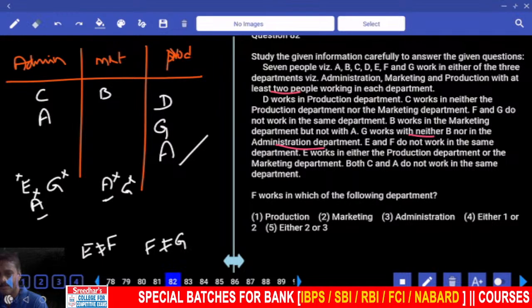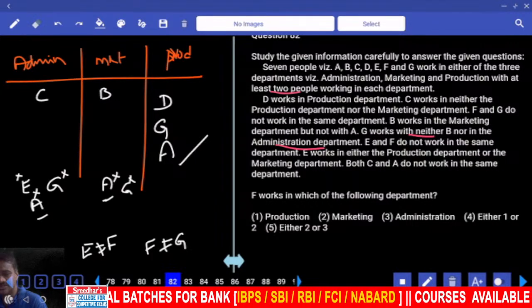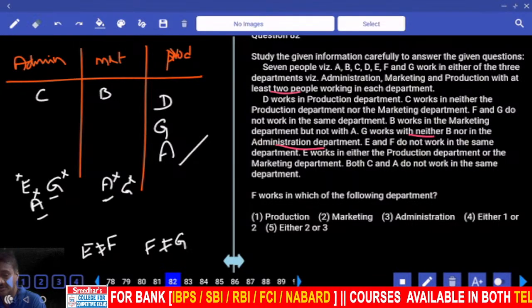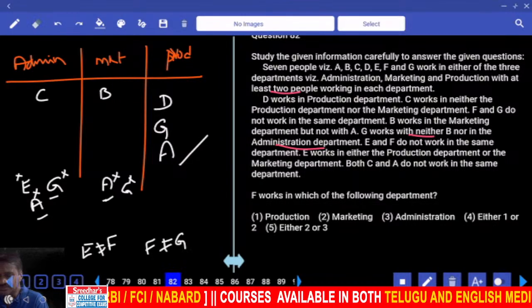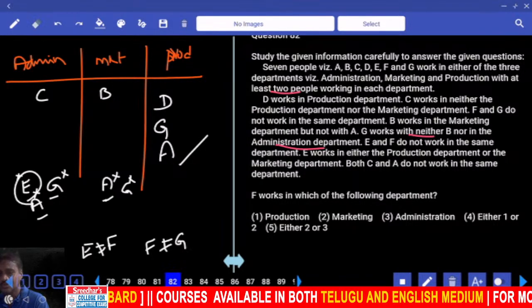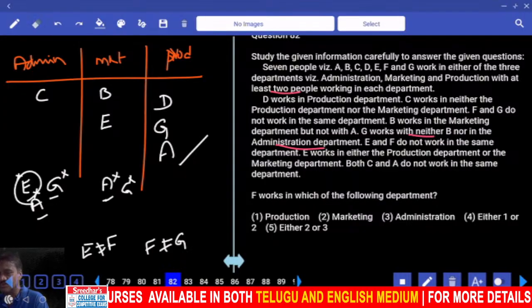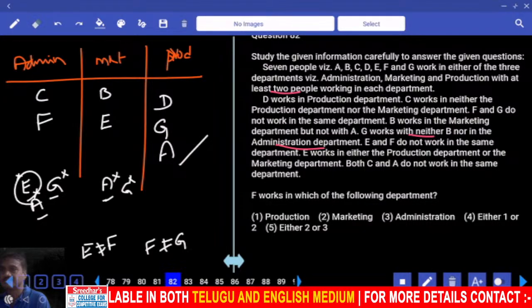Who should be here? A is done. Next, who cannot be here? No G, and G. Next one, D. Now B is here. E cannot be at this place, hence E must be here. If E comes here, then F must be.